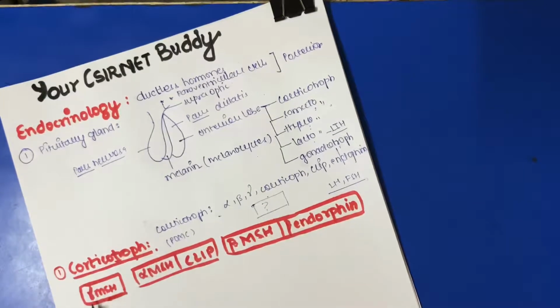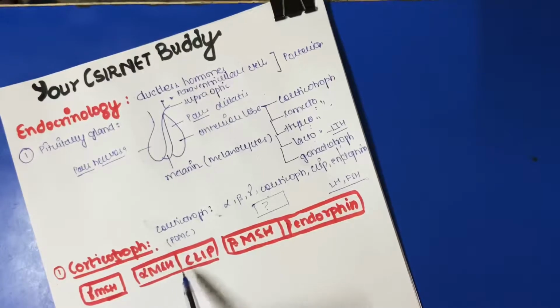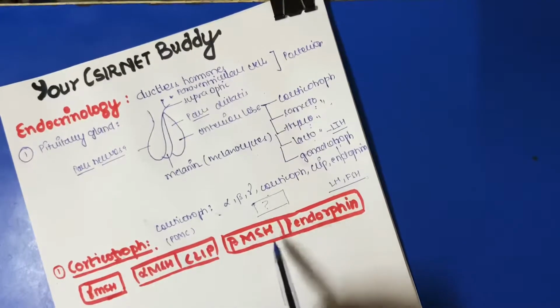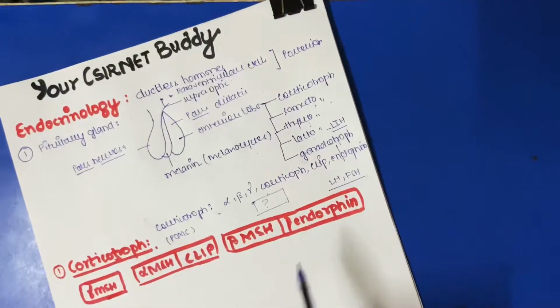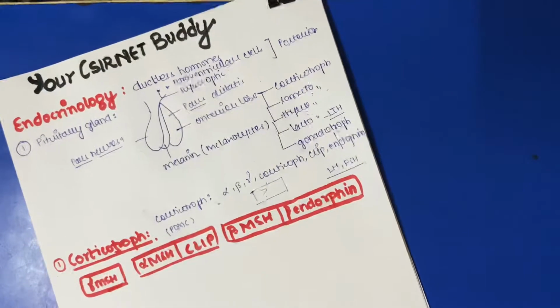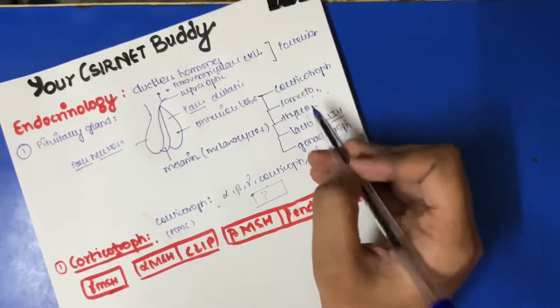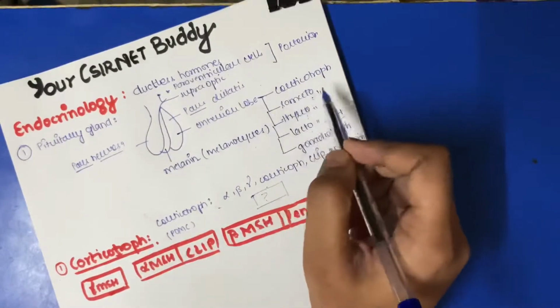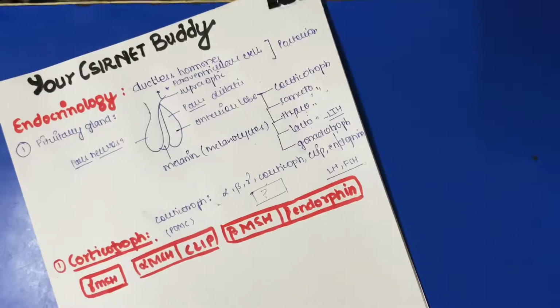So this gives gamma melanocyte stimulating hormone, alpha melanocyte stimulating hormone and CLIP, and beta melanocyte stimulating hormone and beta endorphin. Make it clear that the only inhibitory hormone produced by the anterior lobe is prolactin inhibitory hormone, and the rest are all stimulatory hormones.